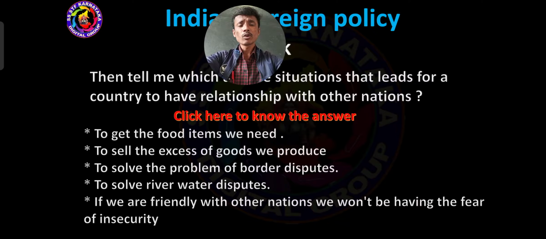Dvesha, enmity. If we maintain enmity with other countries, it is highly impossible to lead a life.